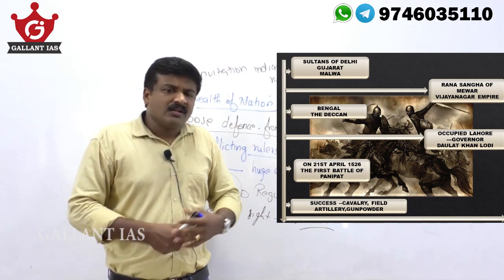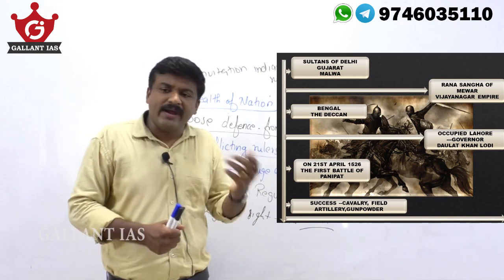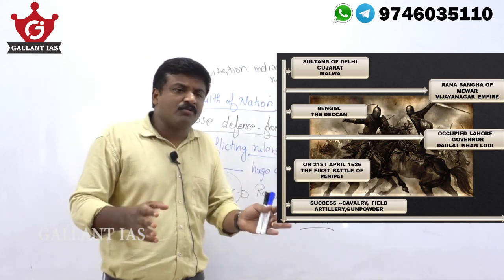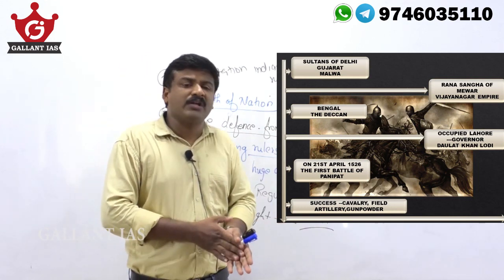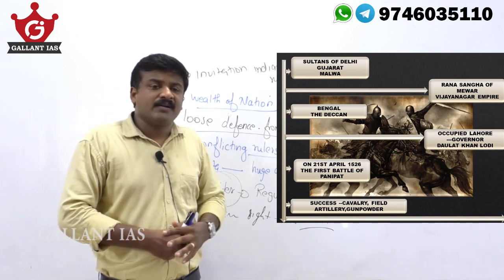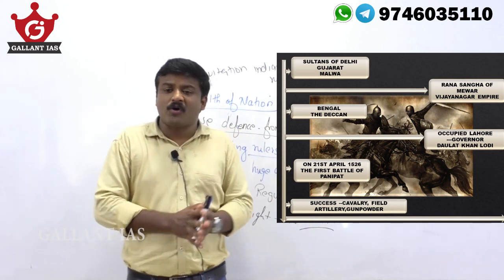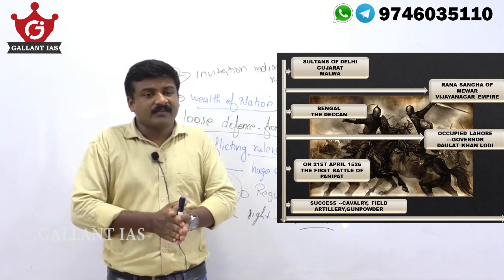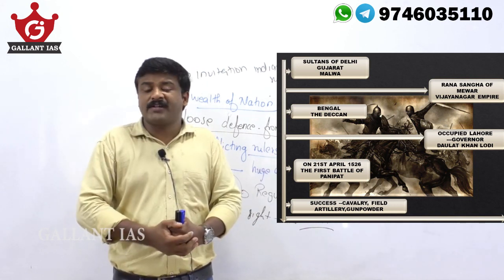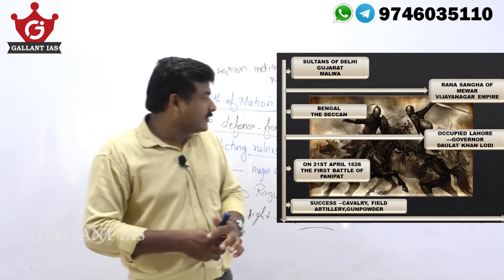The provincial governor of Ibrahim Lodi, Daulat Khan Lodi, invited Babur. His problem was like this: all these provincial governors were totally fed up with Ibrahim Lodi and his arrogant attitude and his policies. So they invited Babur. The thought was that Babur will come and play a 20-20 match and will return to his homeland. They never felt that Babur was going to be the emperor of India, or that he would establish his empire in India. They never thought that.